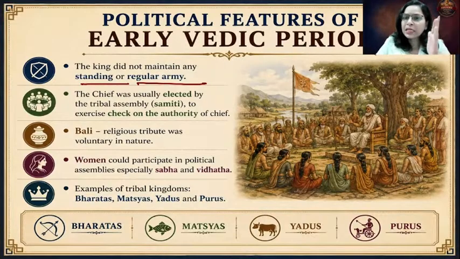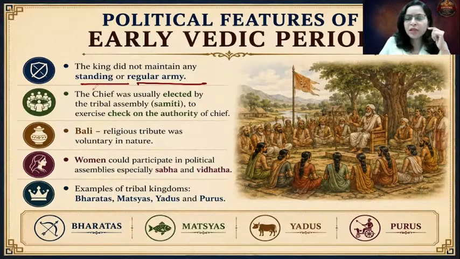Rather, whenever the king was in need of an army or whenever he had to fight a war, he used to give a call to his clan members, and all the clan members, the male members, used to join the king in the wars. Are you getting it? So there was no proper standing army, a dedicated army was not there. Whenever the king had to fight a war, he used to call his tribal men, and the clan members used to assist the king in fighting the wars.